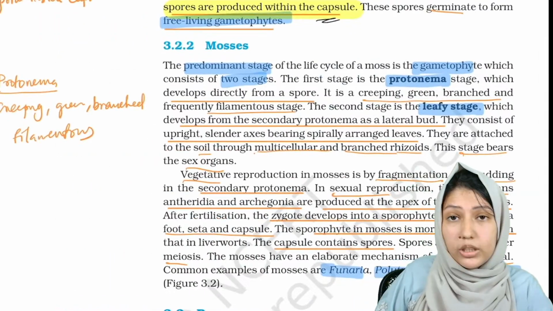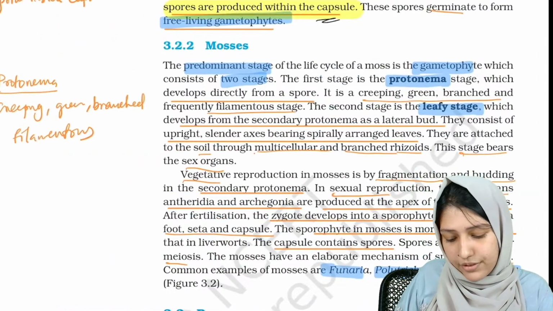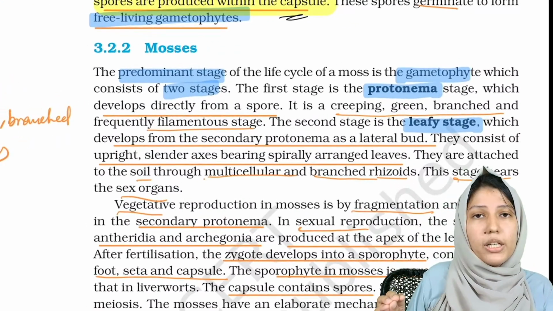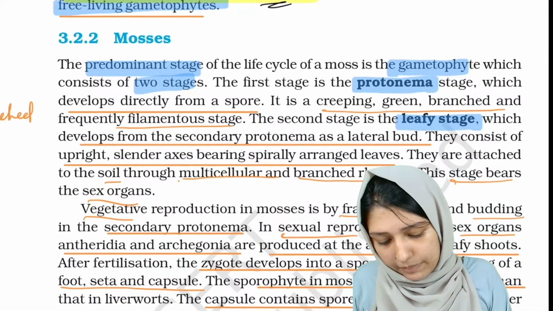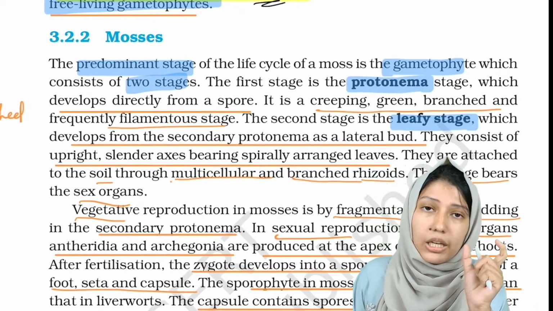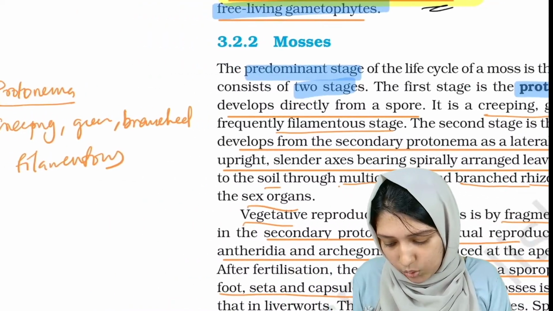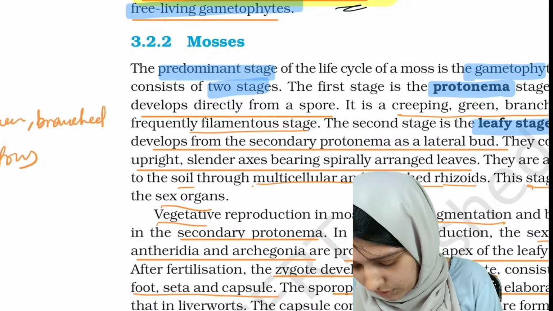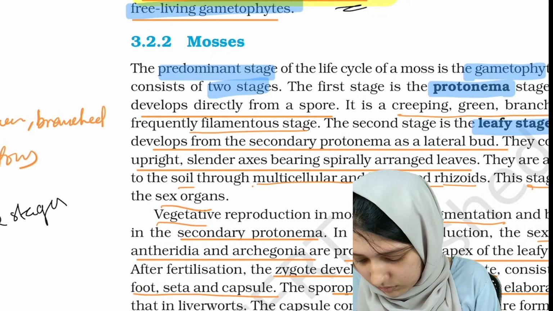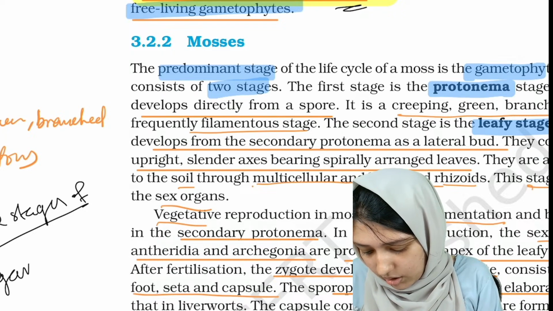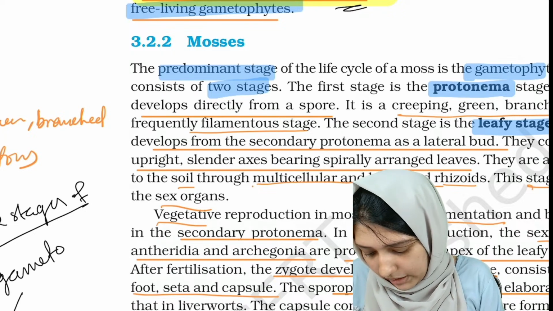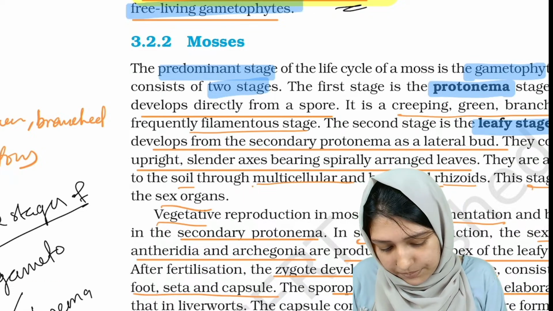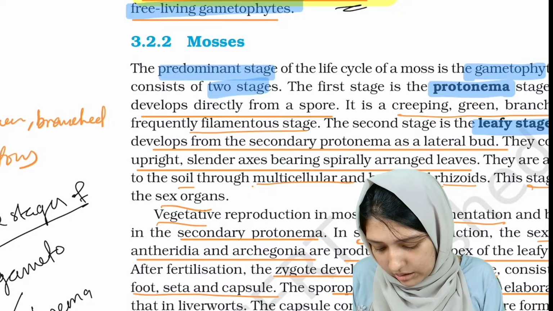Now coming into mosses. The predominant stage of the life cycle of a moss is the gametophyte. As we said, in bryophytes the predominant stage is the gametophyte. Even the gametophyte has two stages. What are the two stages? One is the protonema stage and the second one is the leafy stage.